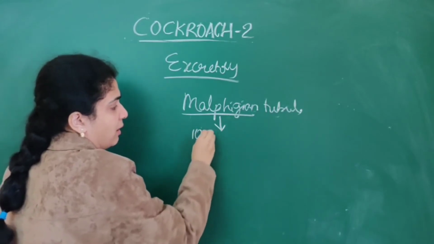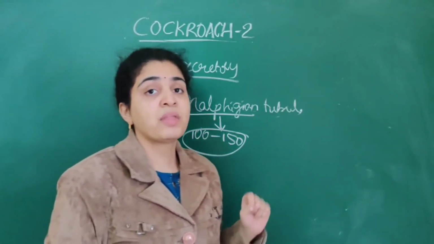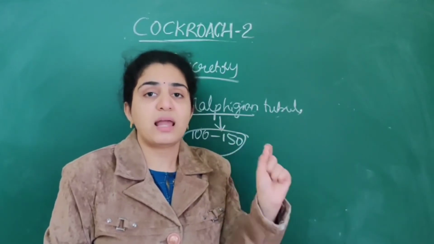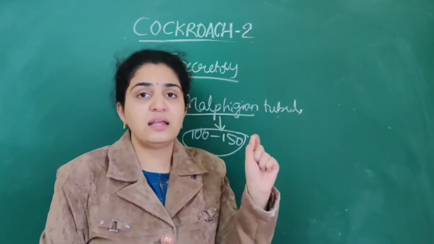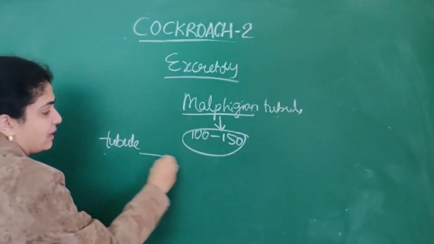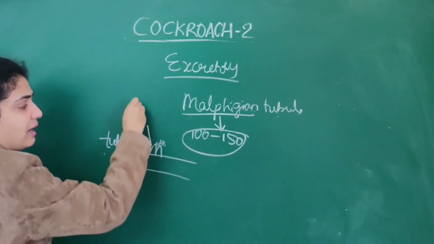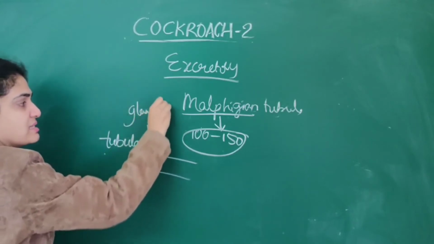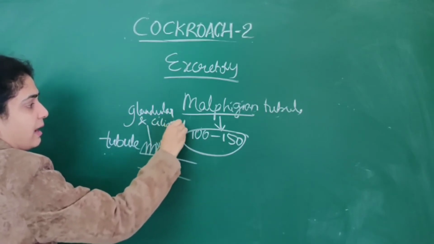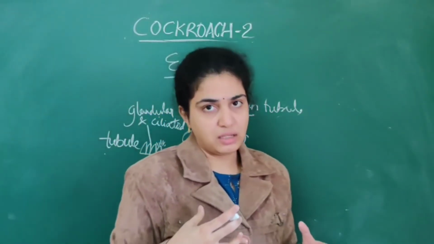Each Malpighian tubule is lined by glandular cells as well as numerous cilia, that is, ciliated cells. So these tubules, about 100 to 150 in number, are lined by glandular as well as ciliated cells.